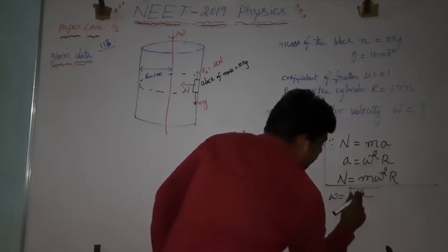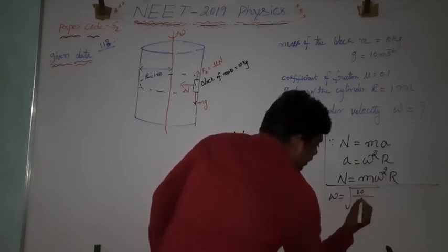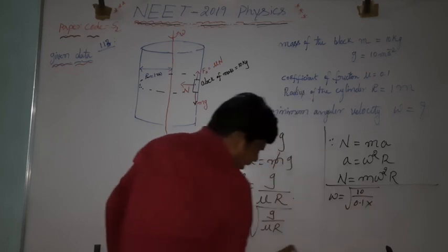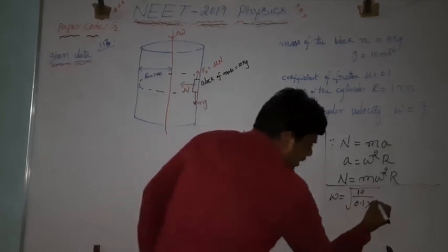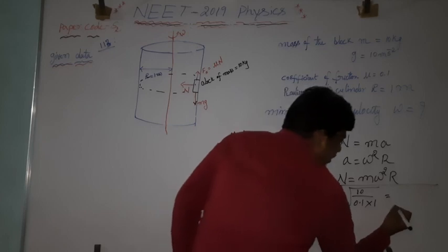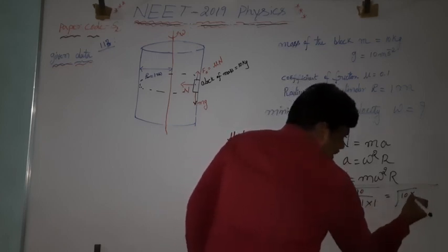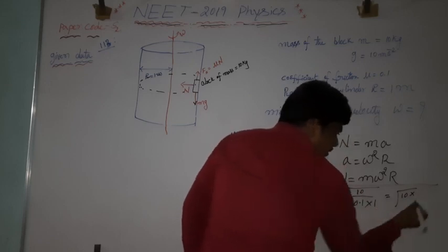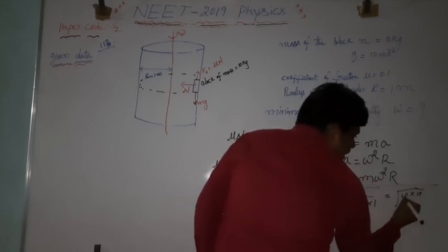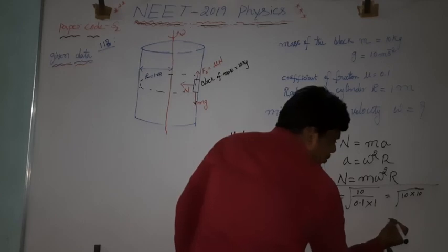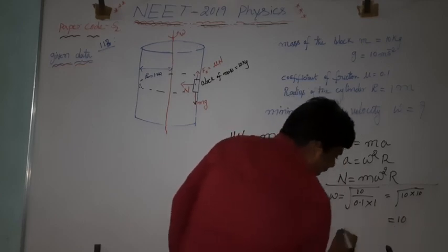What is the value of mu they have given? That is 0.1. What is the r value they have given? 1 meter. That is nothing but 10 divided by 0.1, that is 100. Square root of 100 is what again? 10 only.